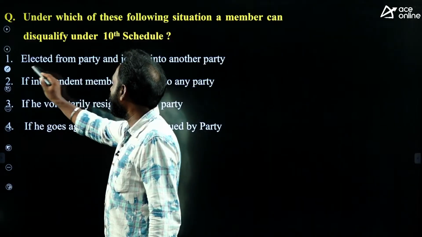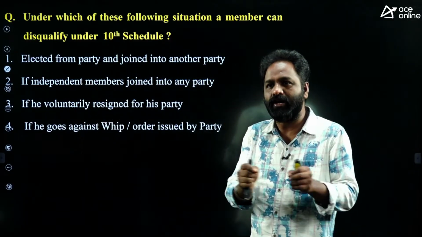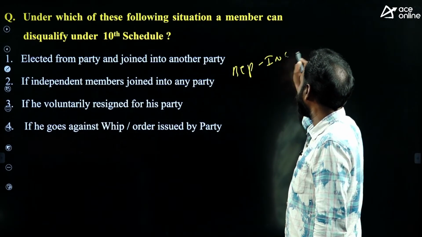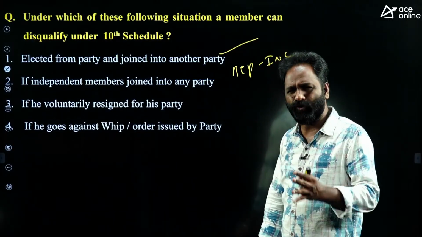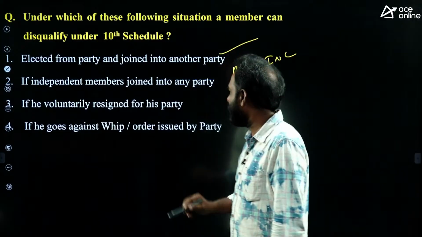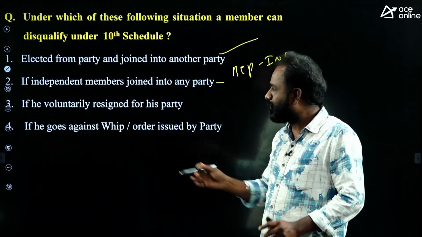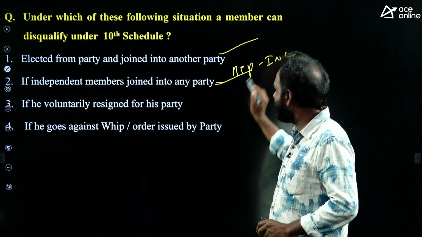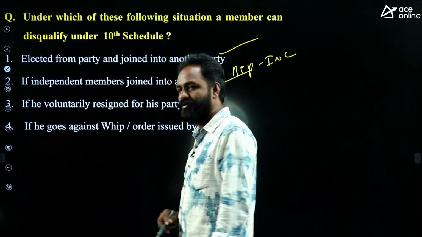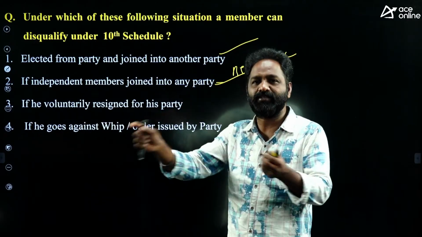Number 1, elected from one party and joined another party. If you were elected from BJP and joined Congress, you will be disqualified. That's it. If an independent member joins any party, he is disqualified. If he voluntarily resigns from his party, suppose I am elected from the Congress party and I write a letter saying I am resigning, that's it.